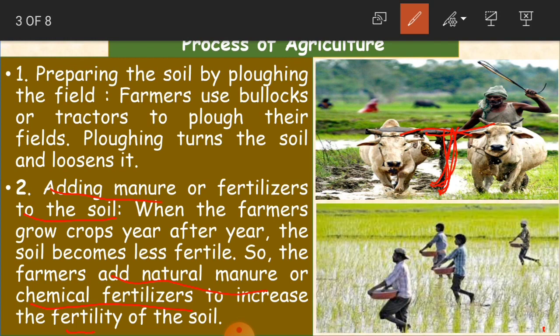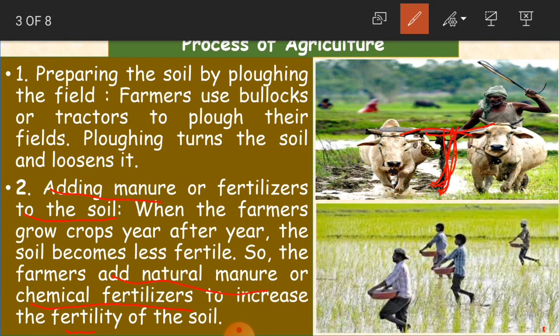So farmers add this to the soil to increase the fertility of the soil. You can see in the picture they are spraying or pouring the manure, natural manure or chemical fertilizers which we can buy, and natural manure is what we can prepare by ourselves.